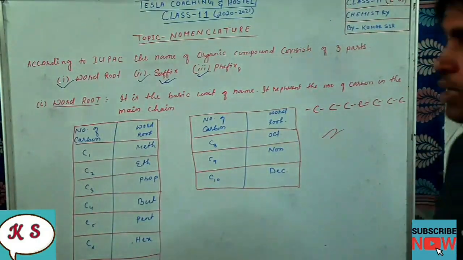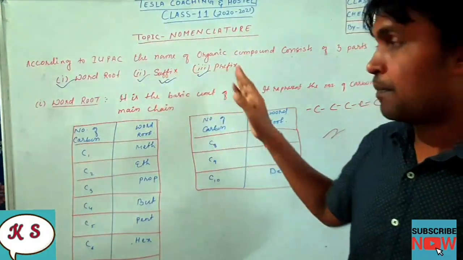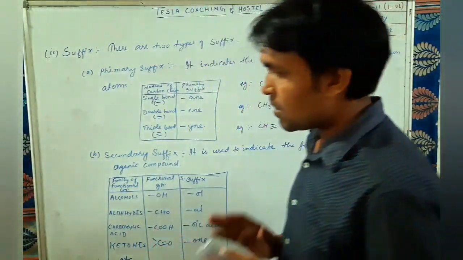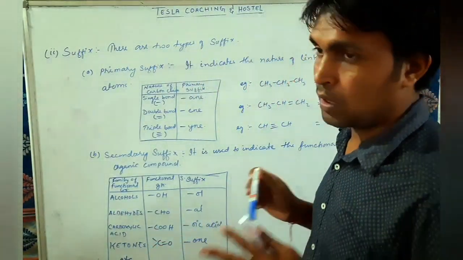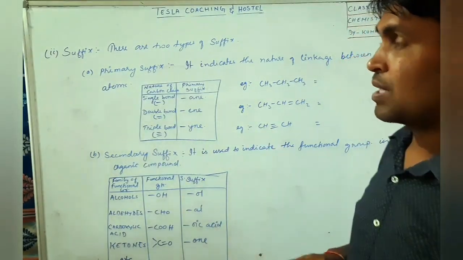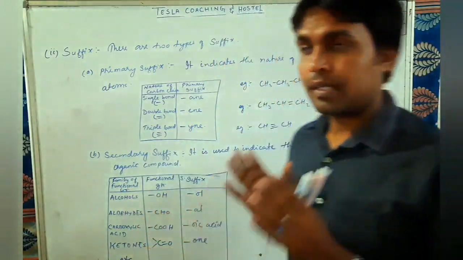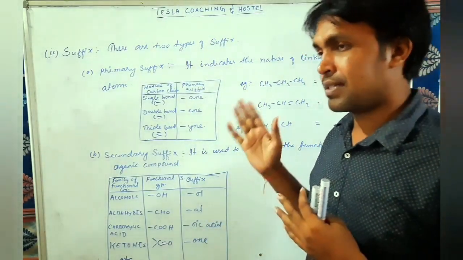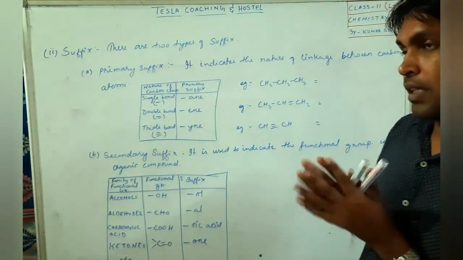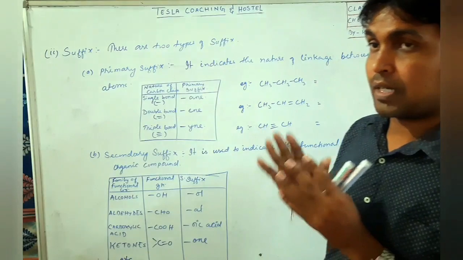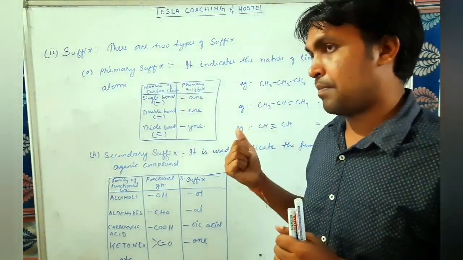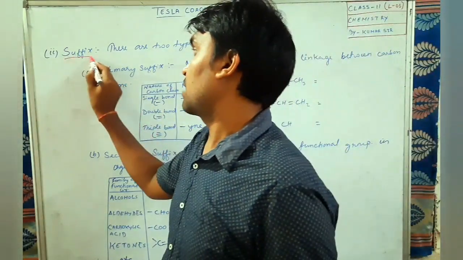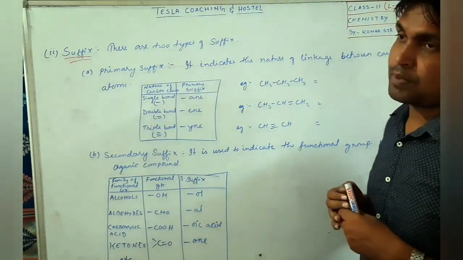Now we shall see about suffix and prefix. Number one, we have discussed word root. Now number two, we are going to discuss suffix. As I have told you, suffix is nothing but the last name. Like in our name we have a last name, in chemistry the name of the compound also has a last name. We don't call it last name, we call it suffix.